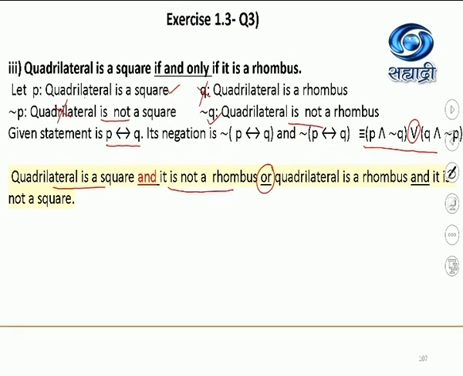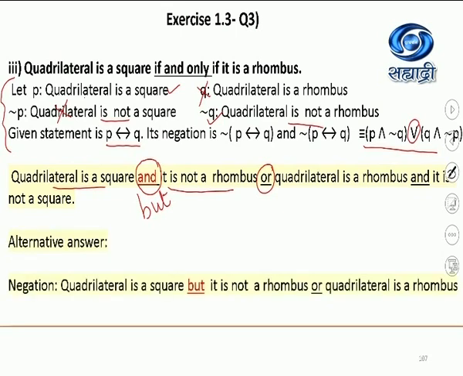That is why, while you are writing the negations of the verbal statements, always make it a point to write the symbolic form of individual prime component statements, simple statements, their negation, write the rule and then write the answer. Now, we all know "but" is also nothing but an alternative word for conjunction. Alternative answer will be: quadrilateral is a square, but it is not a rhombus, or quadrilateral is a rhombus, but it is not a square.